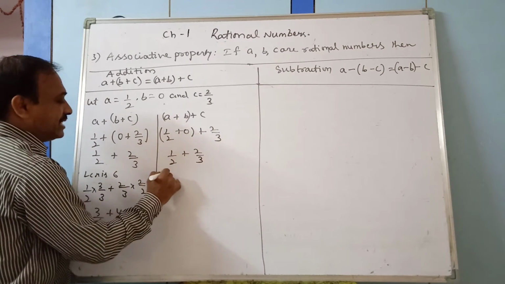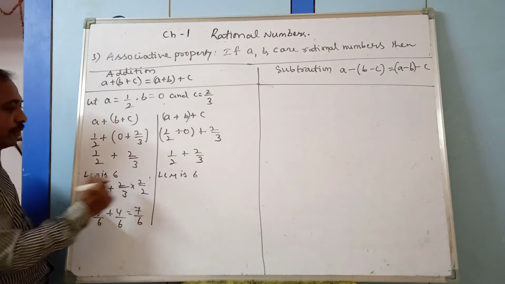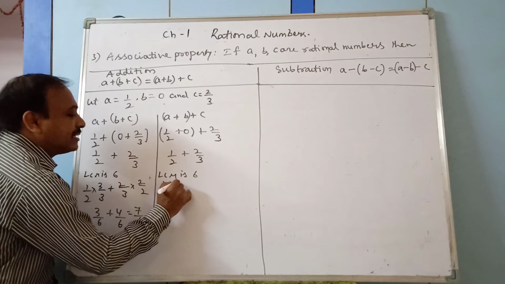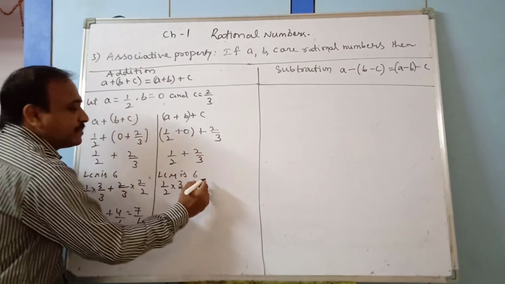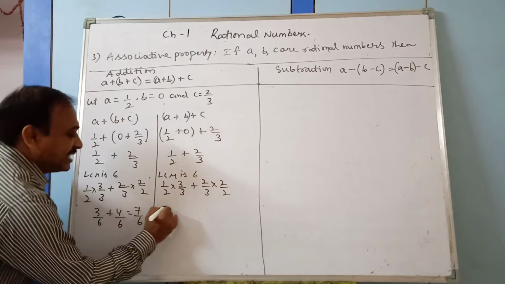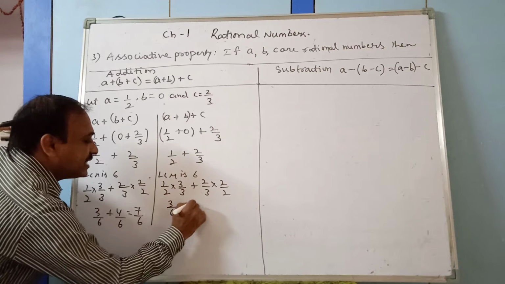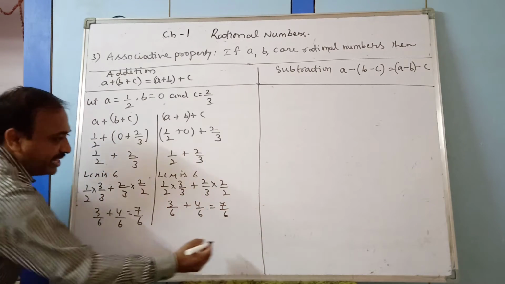As we know LCM is 6. So 1 by 2 into 3 by 3, plus 2 by 3 into 2 by 2, which is 3 by 6 plus 4 by 6 is equal to 7 by 6. Now you observe here.